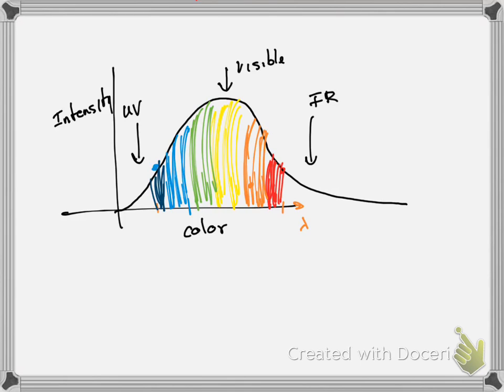A black body may emit a continuous spectrum. It may emit across the visible spectrum. It may emit across the infrared and UV. The sun, if we idealize it as a black body, is emitting UV, visible, and infrared. A table, if it's a black body, is actually emitting way down in the infrared. So a table wouldn't have any of the visible light. But everything emits some kind of continuous spectrum.